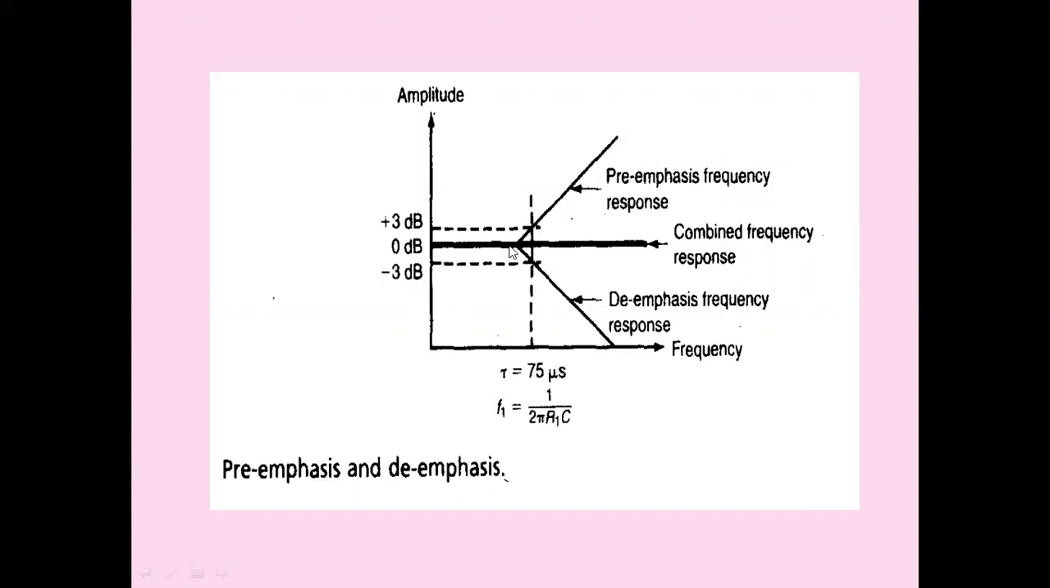At 2122 Hz, 3 dB is added. After demodulation, minus 3 dB is done. Thereby, the original level is restored. For example, at this particular frequency, this much voltage level is added, and after demodulation, this much negative voltage level is added. Thereby, original levels are restored back. So this diagram shows the pre-emphasis and de-emphasis and restoring back the original levels at the receiving end.